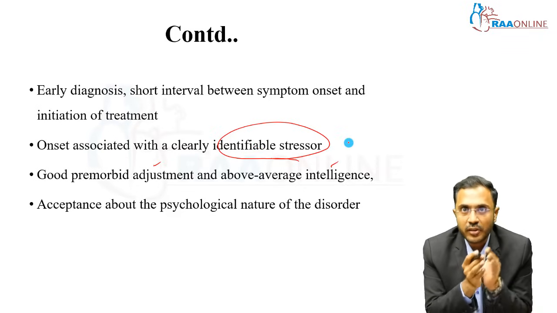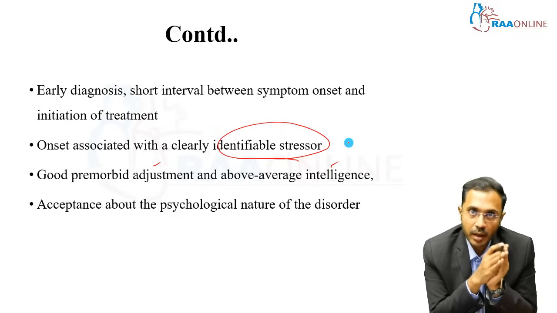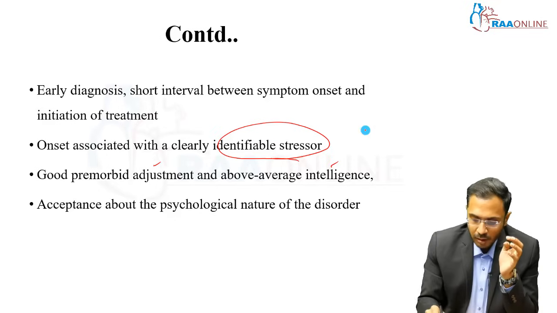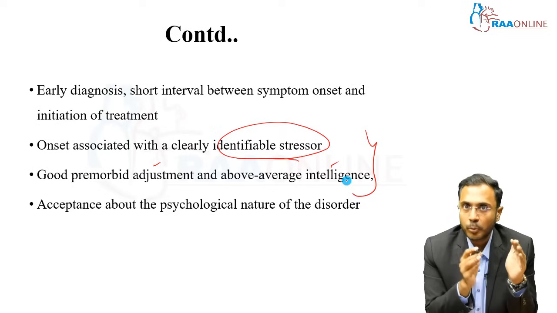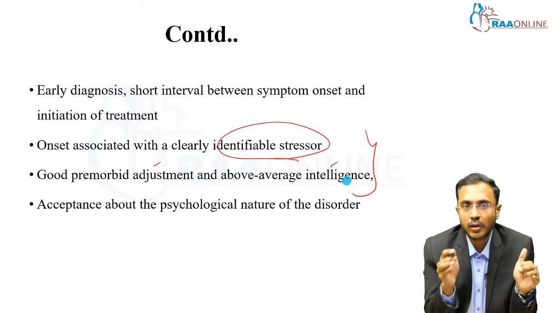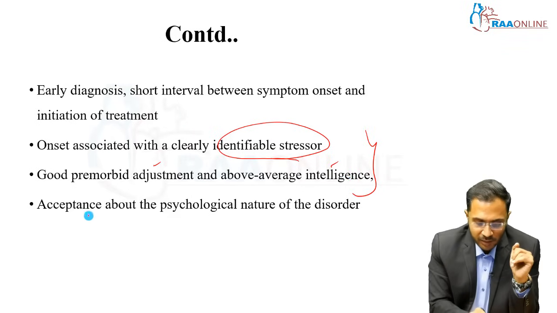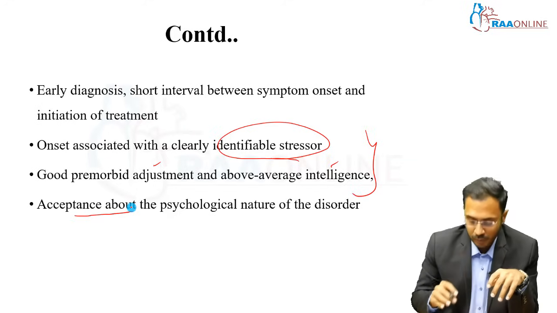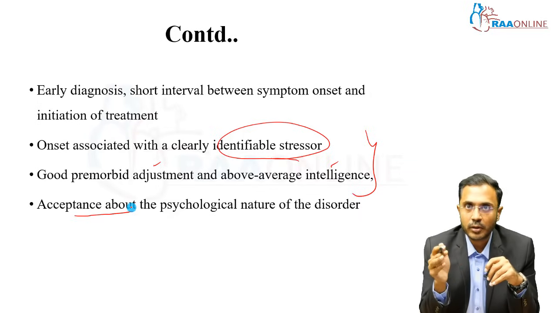If they are premorbidly well adjusted, and a severe stress causes the dissociative disorder, then the outcome is good. If the premorbid functioning itself is poor, with lots of personality or temperamental issues premorbidly, and there is no clear identifiable stressor, because these are the commonly seen entities, the child has poor coping abilities and poor premorbid functioning. When they develop a dissociative disorder, again it has a difficult course. And the family's acceptance about the psychological nature of the condition. If the family is willingly accepting, or the consultant is easily convincing the family, then it has a good prognosis. Sometimes the family will be very hostile and not receptive to the diagnosis of dissociative disorder.